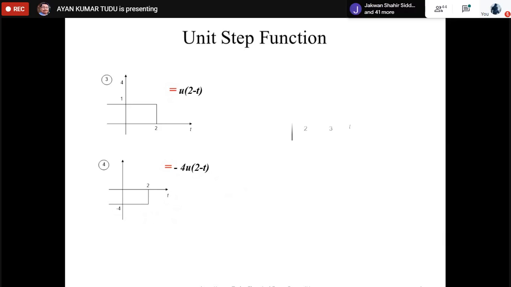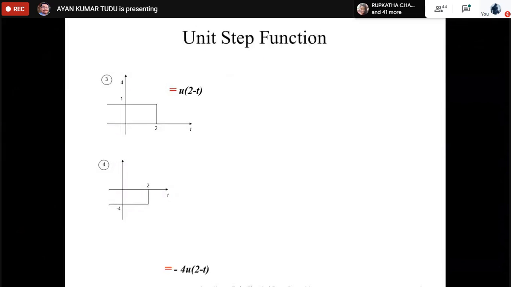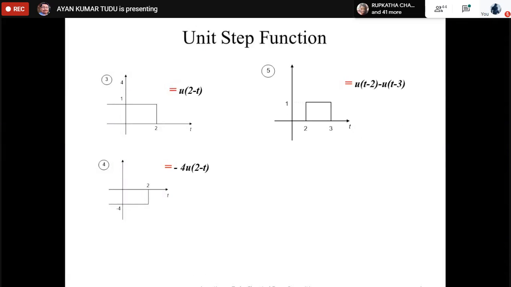Now tell me this one, what should be the value of this one? Again, one by one, just raise your hand. u(t minus 2), bracket closes, minus u(t minus 3). Correct. So it is u(t minus 2) minus u(t minus 3).